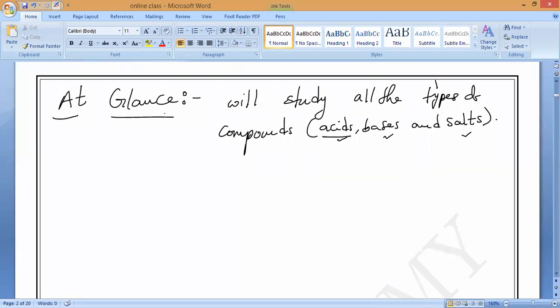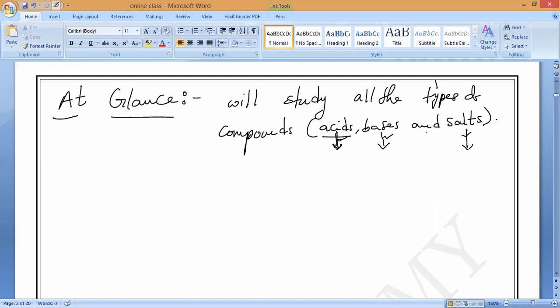This is what we'll study in the chapter: the three types of compounds, acids, bases, and salts, and their chemical properties. And then reactivities. Suppose acids react with metals, what will happen? Acids react with non-metals, what will happen? Like that, all the chemical properties of acids, all the physical and chemical properties of bases, and all the properties of salts. These are the things we are going to study in this chapter.